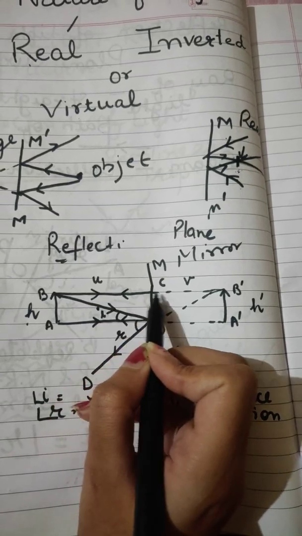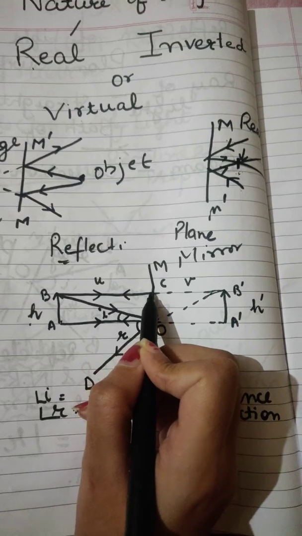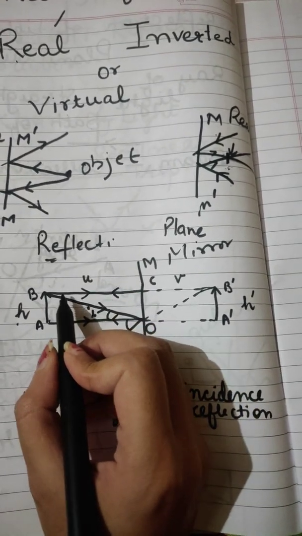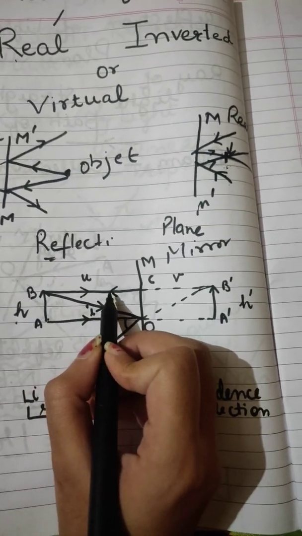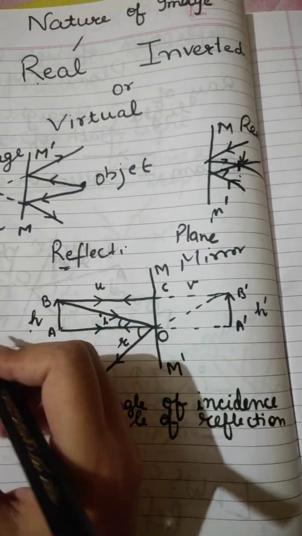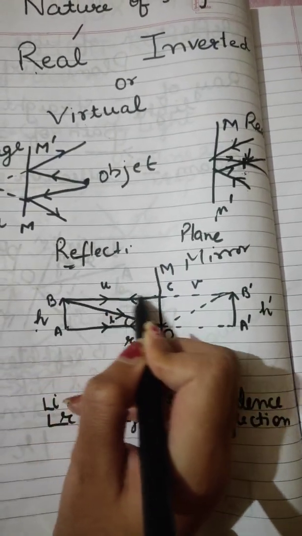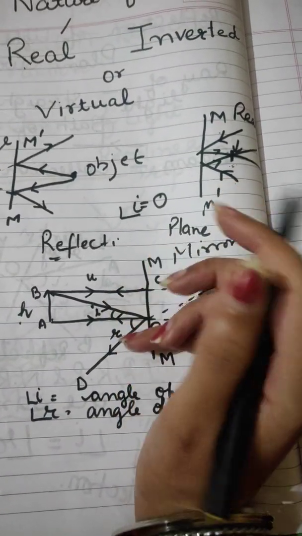But the normal that I'm going to form is basically this perpendicular line, and when I try to draw a normal, I find that my incident and normal are actually one and the same line. That means they are actually parallel. That means there is no distance between them. This is my incident as well as my normal ray. That means the value of angle of incidence is basically 0, right?